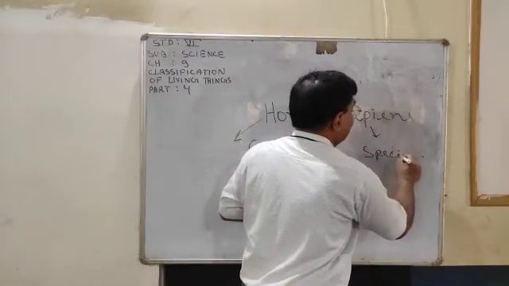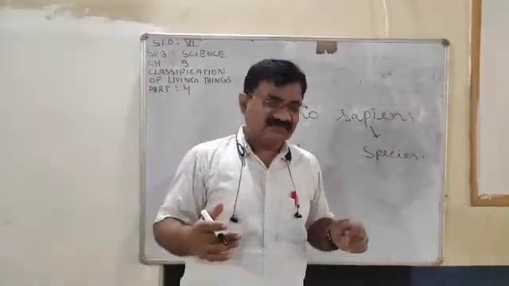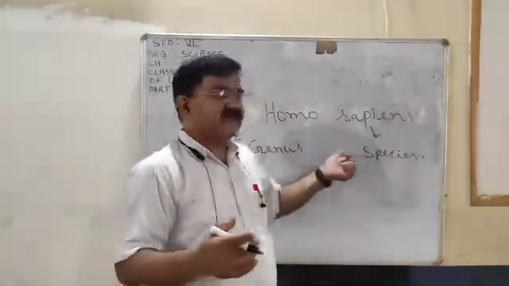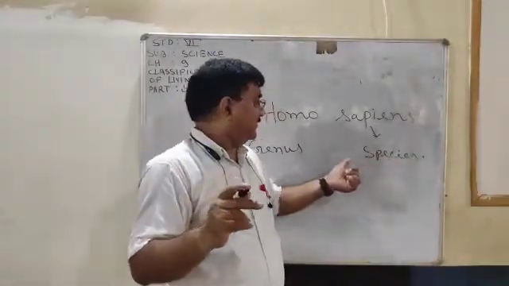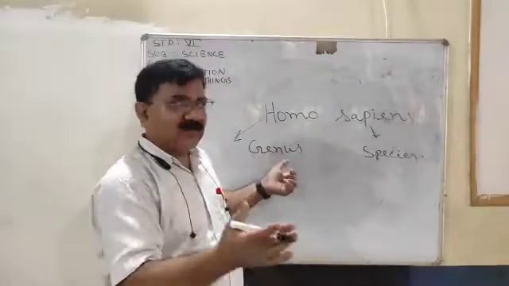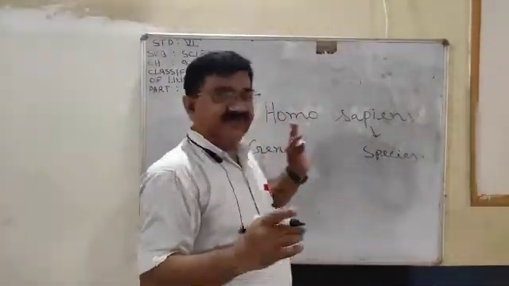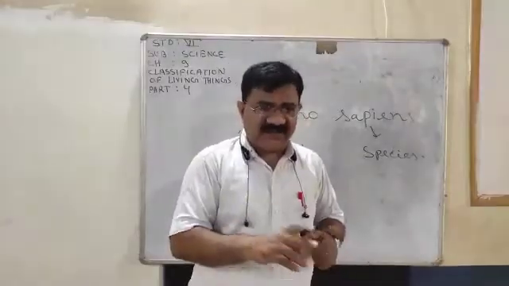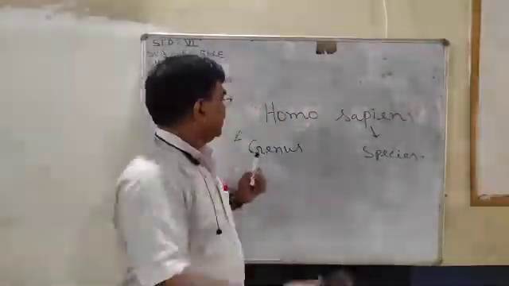In classification, you will learn in higher classes about genus and species. The smallest group of classification is the species, and common species make the genus.